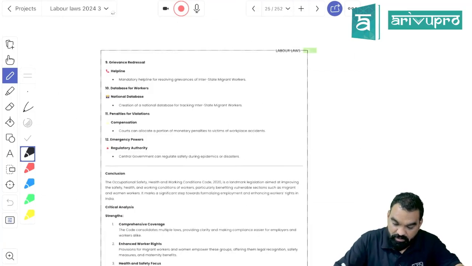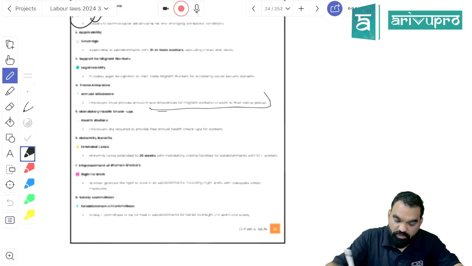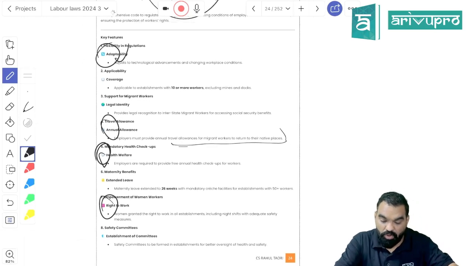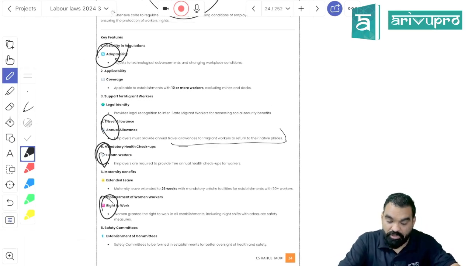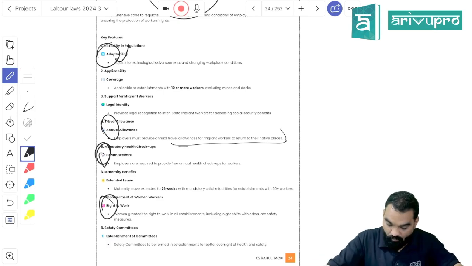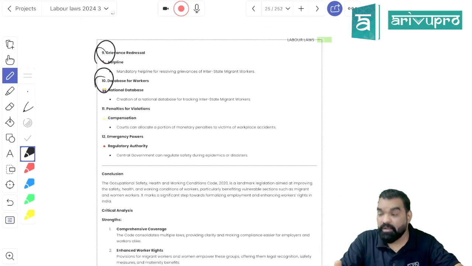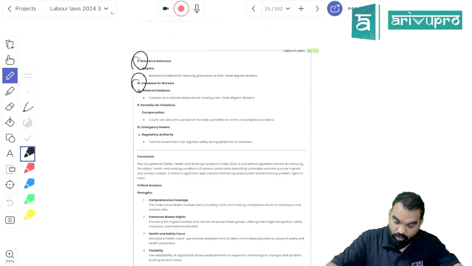Just a minute. Database, I told you. So a few things are being inculcated in the new law: technological adaptation, annual travelling allowance to migrant labor, a national database and national helpline for them. Annual health checkup has become mandatory for every employee working in a factory or mines. Women should be provided with night shift working with adequate safety as the duty of the employer.